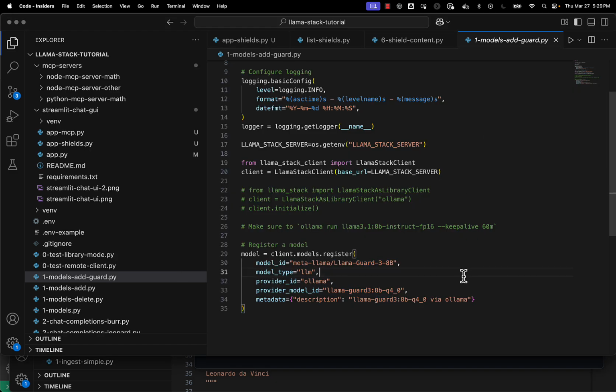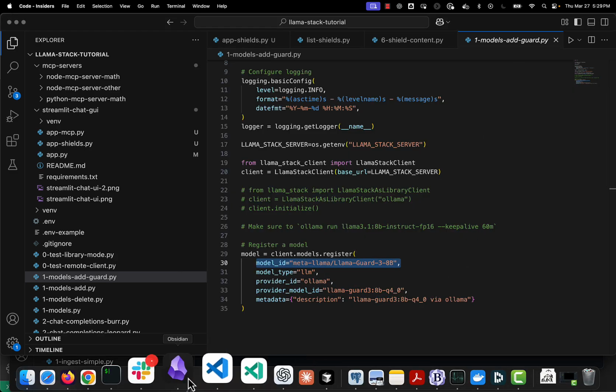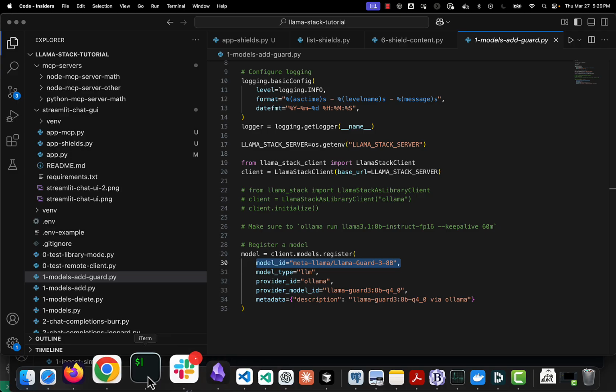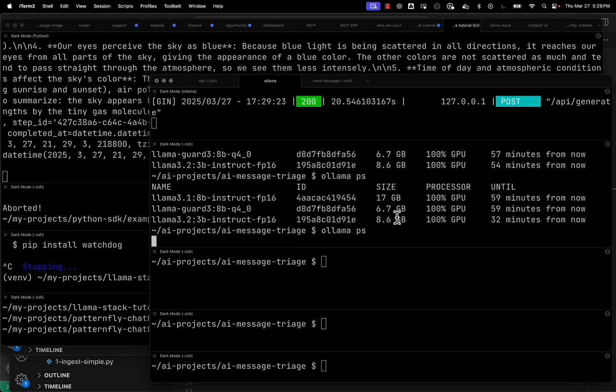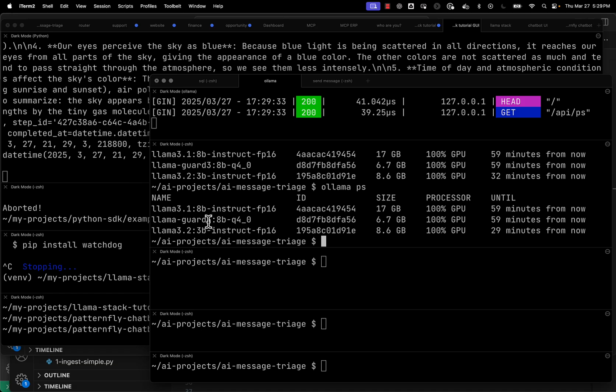One, you've got to register an additional model. In this case, it's the Llama Guard model. This model is specifically fine-tuned for dealing with content safety issues. And so if I look up here, you can see on my Llama, I'm running the Guard model in addition to two traditional Q&A style instruction following models, right? So that's the 3B and 8B. The 8B is the one I've upgraded to. The out-of-the-box one for Llama Stack is the 3B, and I added this Guardian model.